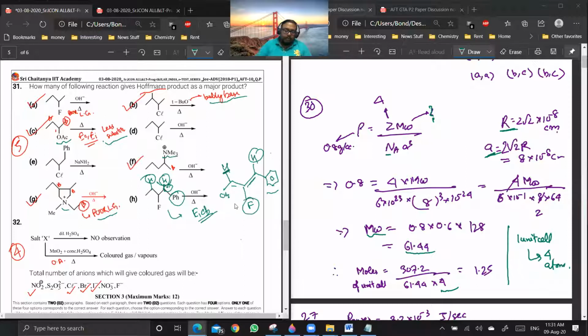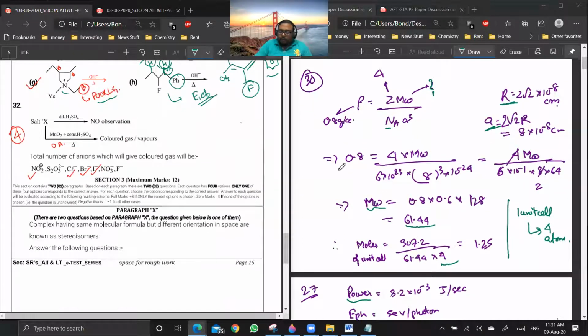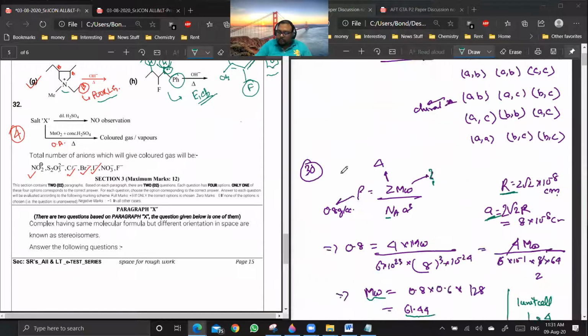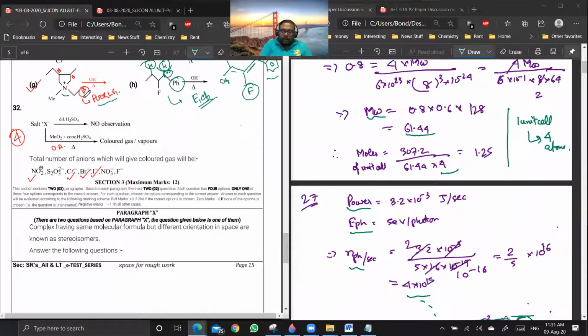So 32 says that you are having a salt X and you are treating it with dilute H2SO4 and no change is observed. But you are treating it with MnO2 and concentrated H2SO4, you are getting colored vapors.